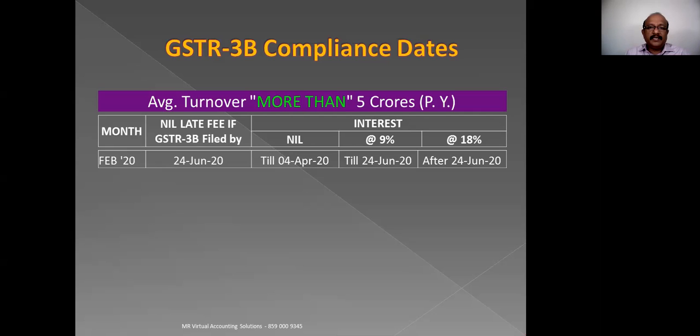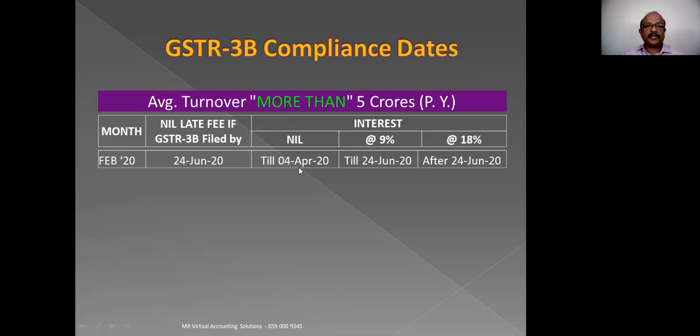And regarding interest on 3B, there was a circular which states that from the due date, 15 days is exempted for interest. That is, for the February return, the actual due date falls on 20th March, plus 15 days will reach 4th of April.